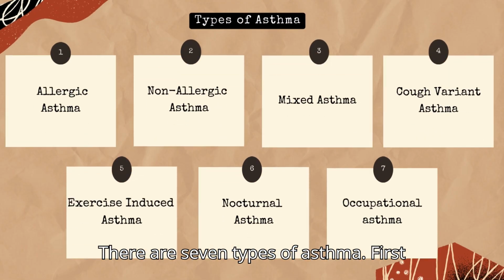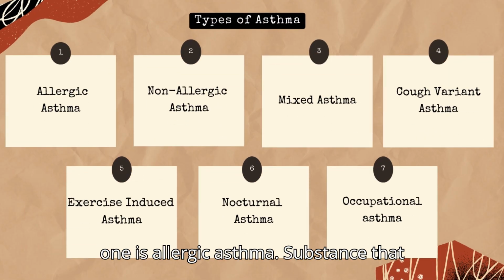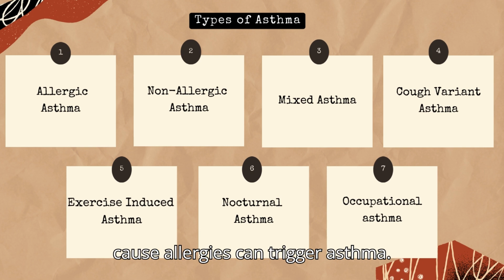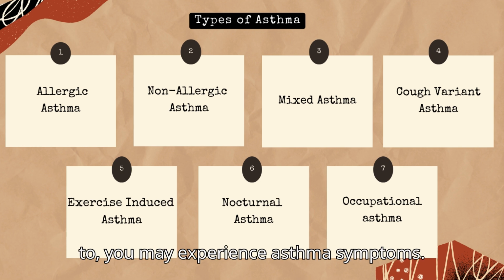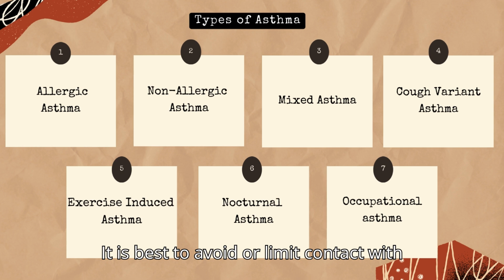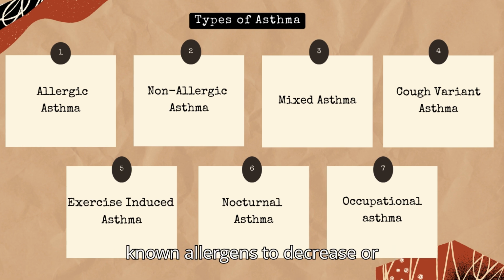There are seven types of asthma. The first one is allergic asthma. Substances that cause allergies can trigger asthma. If you inhale something you are allergic to, you may experience asthma symptoms. It is best to avoid or limit contact with known allergens to decrease or prevent asthma episodes.